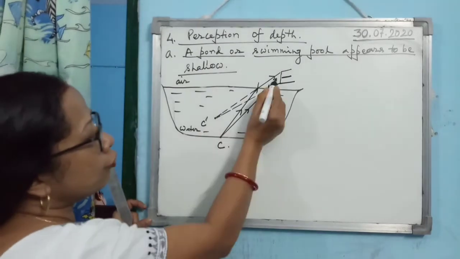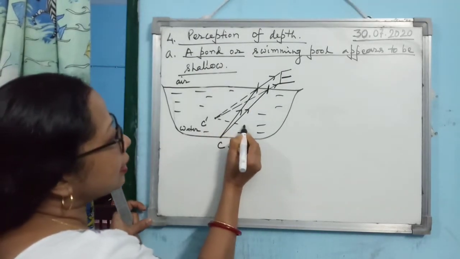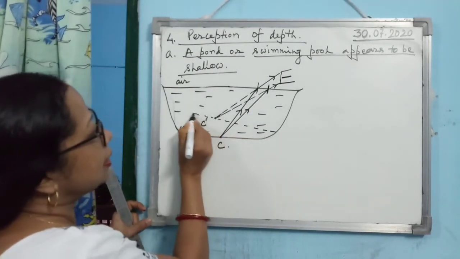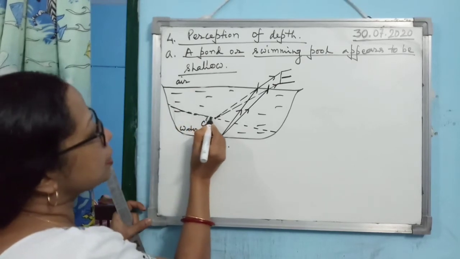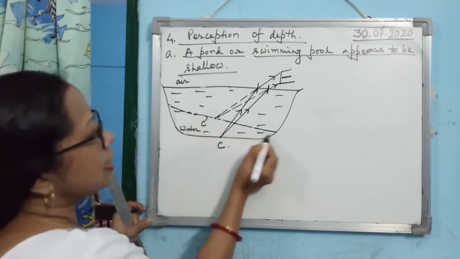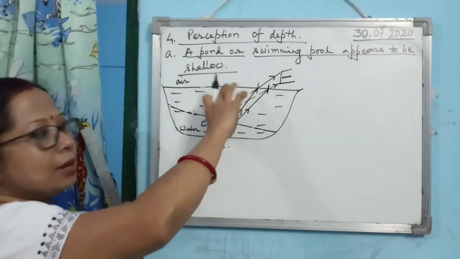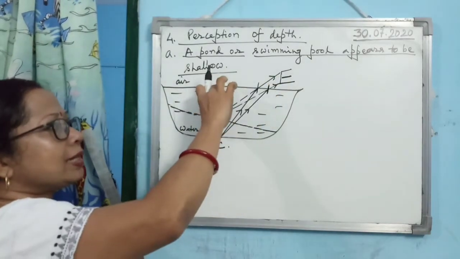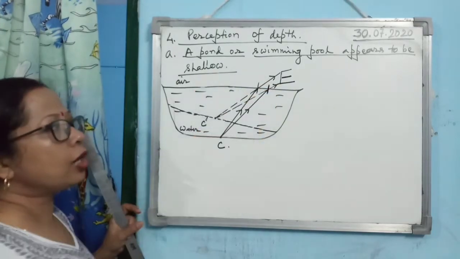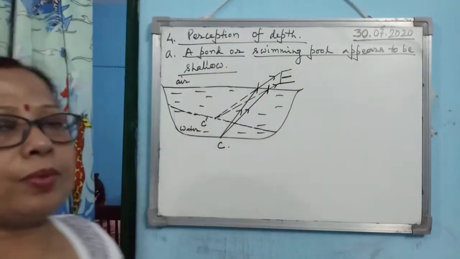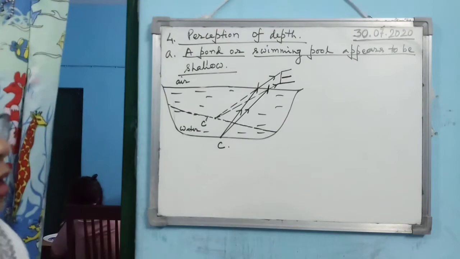So you see, for the observer, this will be the layer of the bottom surface. Okay, so it appears to be shallow. You see, this is the real depth, but to the observer, this is the depth. So, for the observer, the pond or swimming pool appears to be shallow.